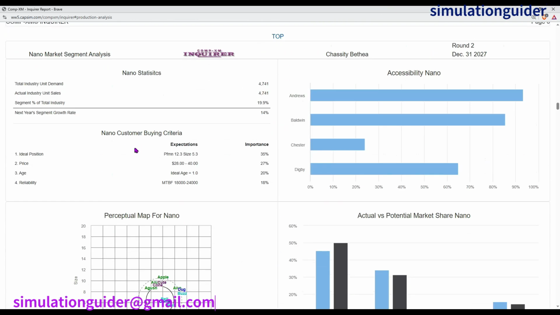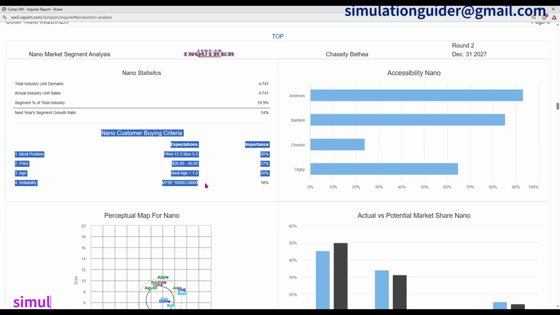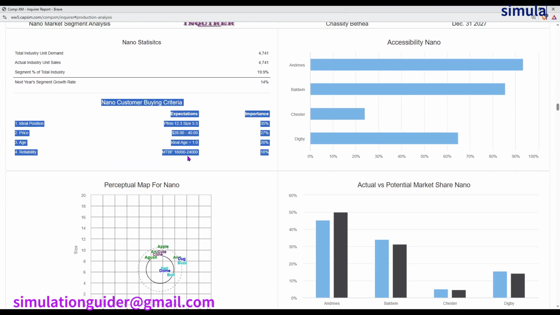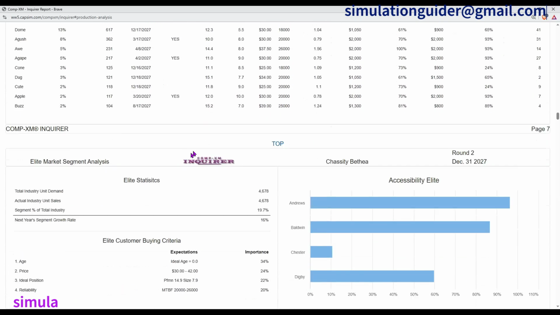Next is the nano segment, and here customers expect ideal positioning of around 12.3 performance, size of 5.3, it has 35% importance. Price of between 28 to 40, it has 27% importance. Ideal edge of 1, and it has 20% importance. And lastly, MTBF between 18 and 24,000, and it has 18% importance.